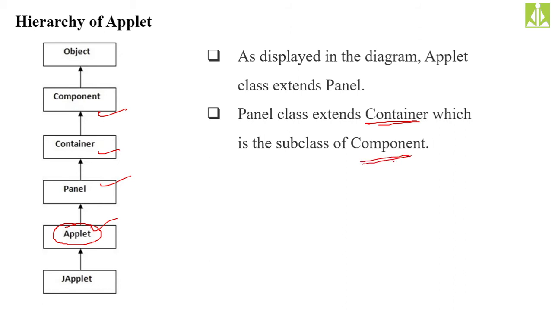Okay, our panel class and our applet class are subclasses of component and container classes. Okay, you just remember the hierarchy. So whatever interfaces and methods we have over here will get over here, and here also. Okay, so it is the hierarchy.